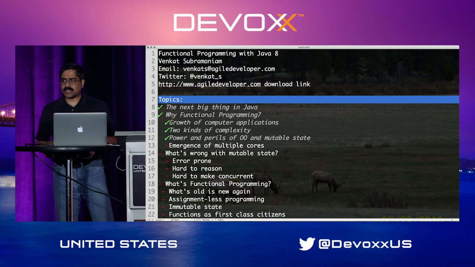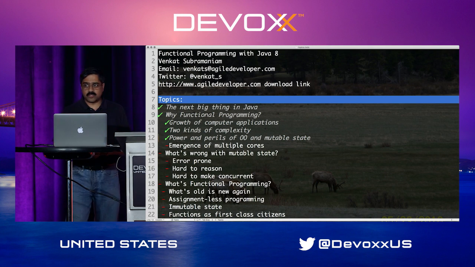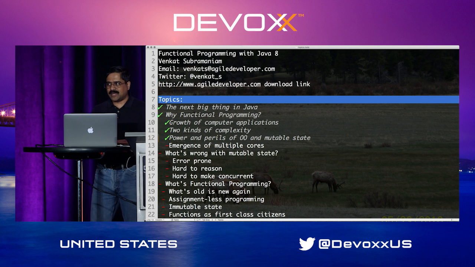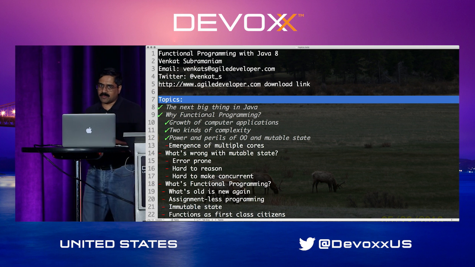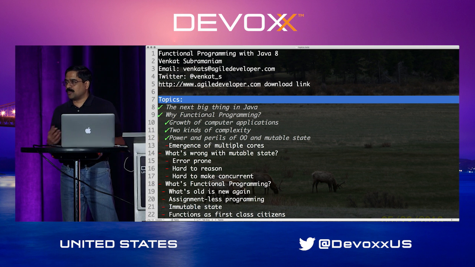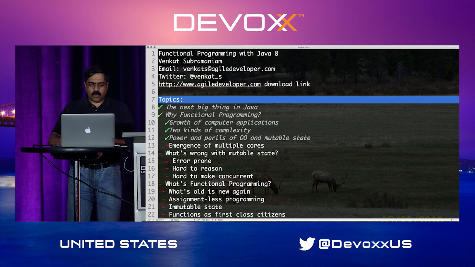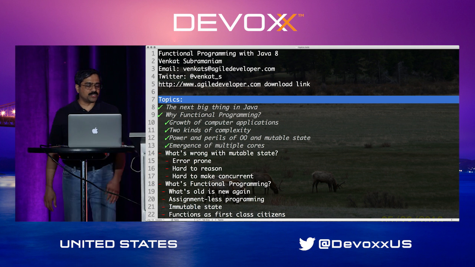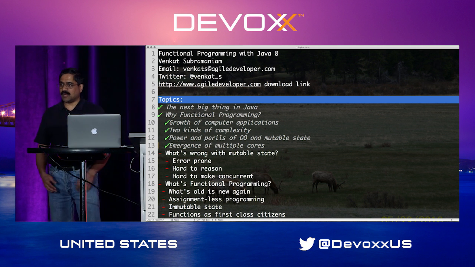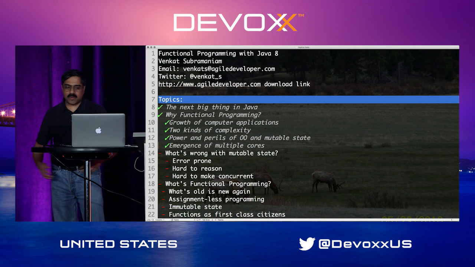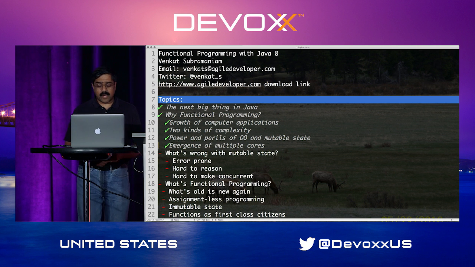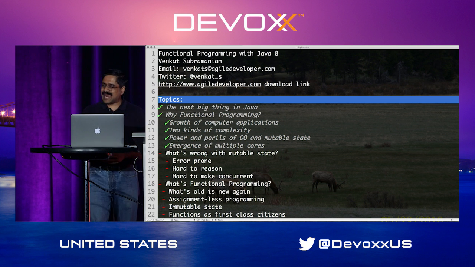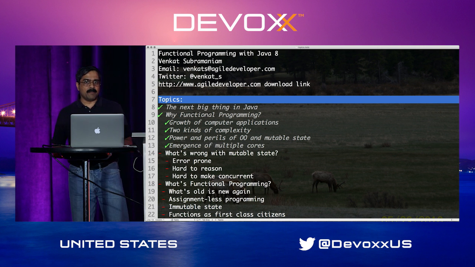And of course, with object-oriented programming, one of the things we quickly run into is that it doesn't quite deal with mutable state very well, and shared mutability becomes really a problem. With the emergence of multi-core processors, we are no longer really dealing with multiple threads running on a single machine or a single processor. Multi-threading truly is multi-threaded, where multiple threads can run. And a program that may pretend to work correctly on a single core may actually end up being broken on a multi-core processor.